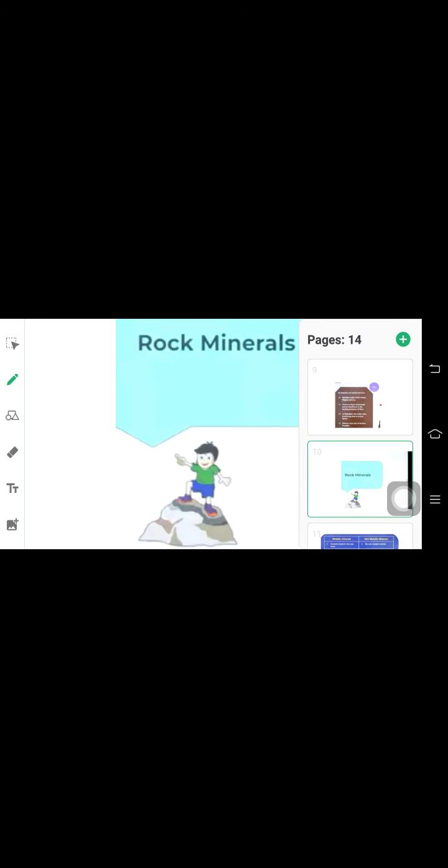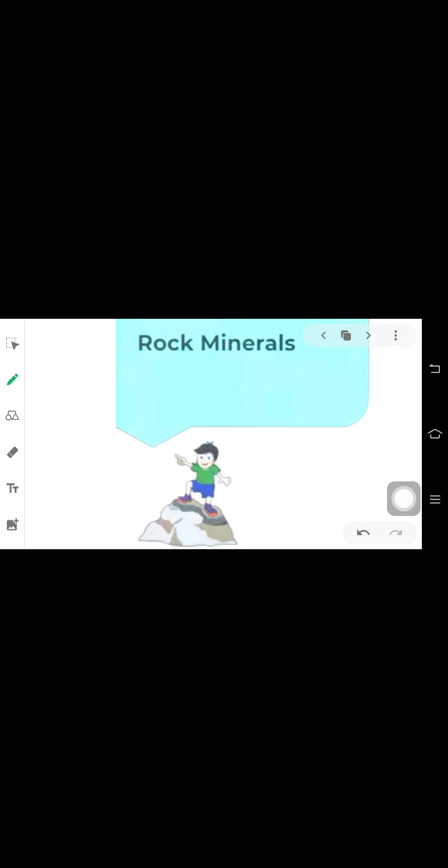Now we come to the next topic, that is rock minerals. What are rock minerals? We don't have much mentioned regarding rock minerals in our textbook, but only one mineral is mentioned here, and that is limestone. So the next topic is rock minerals, which include limestone.